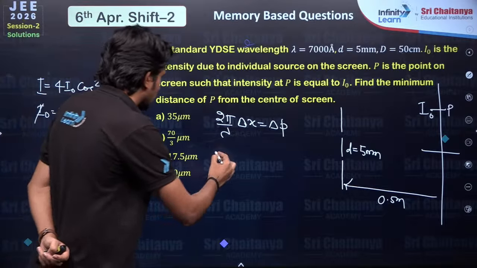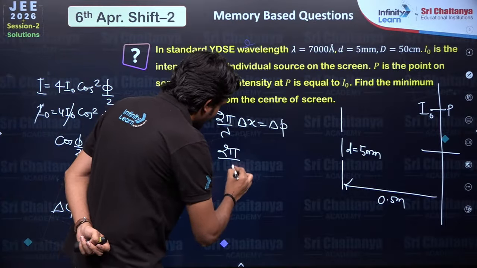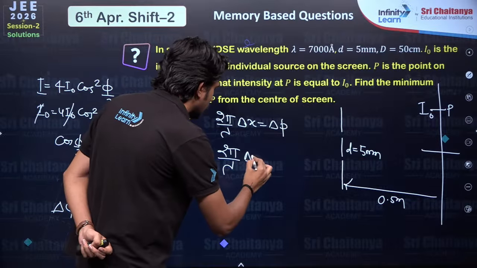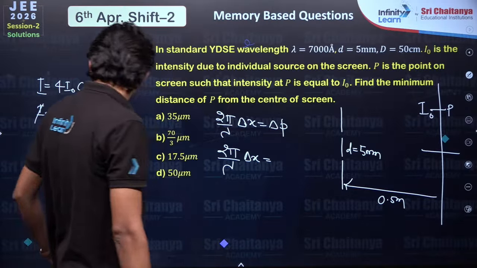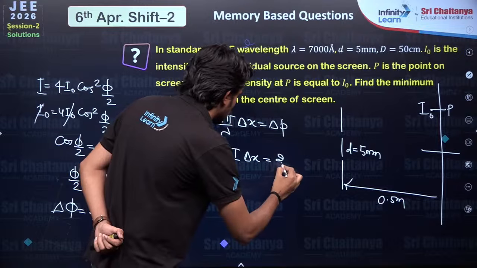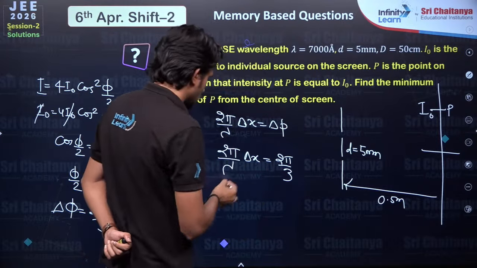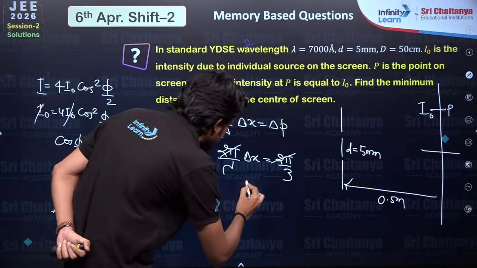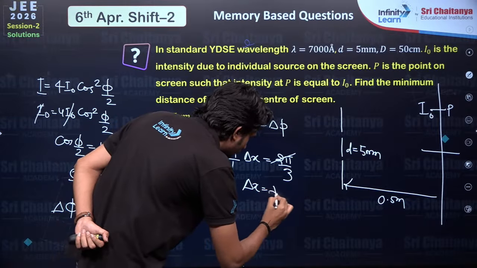Okay, 2 pi by lambda times path difference equals delta phi, that is 2 pi by 3. So that path difference is lambda by 3.